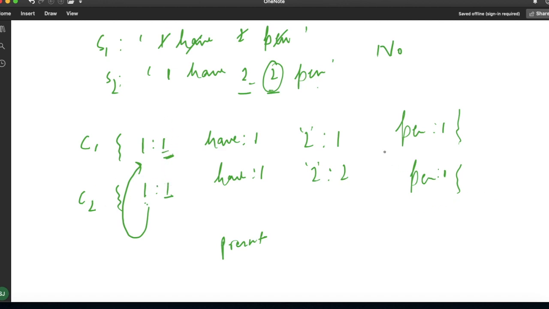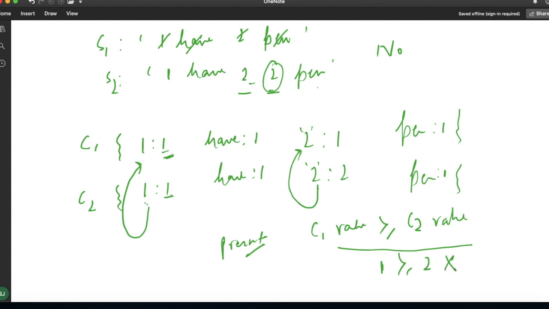For example, key 2 is present in C1, but we have to check at the same time that the C1 value should be greater than or equal to the C2 value. If this is the case, then only we are able to continue, means it is possible. Here the key is present, but the C1 value is only 1 and the C2 value is 2. This is not passing the case, so here we will return no. So we only have to check two conditions.